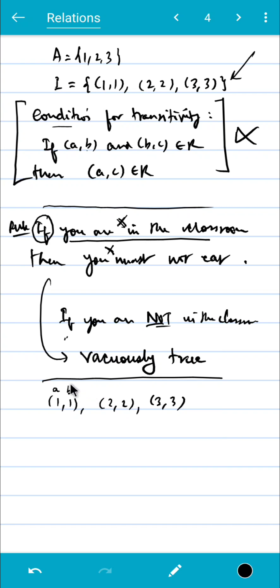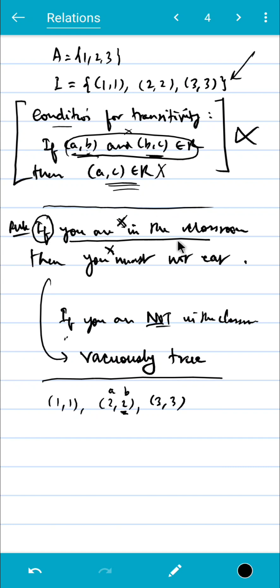So what if you take this 2 2 then as AB? Then can you find BC? No, because there's no other element that this ends with 2. So there's no other element here or pair that starts with 2. So you cannot find that BC, right? So you can get the AB, but you cannot get the BC. So that means this if condition doesn't hold. It's not true. That means you don't even need to check this second condition here.